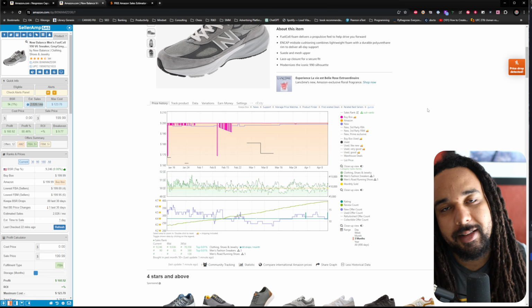So this is always the hierarchy of data. Amazon will have the best data, and Keepa would be a close second. It will never be as accurate as Amazon, but if you get the data straight from Amazon, it's the best data that you can get.